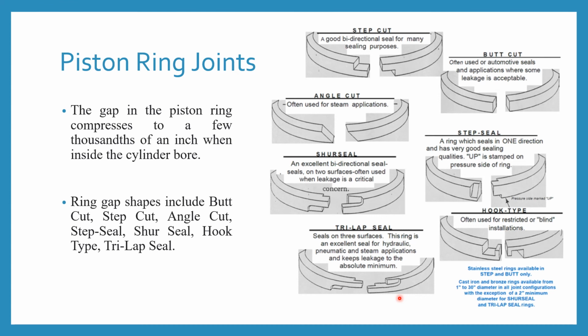And the last one is the hook type seal, often used for restricted or blind installation. So basically there are 7 types of piston ring joints.